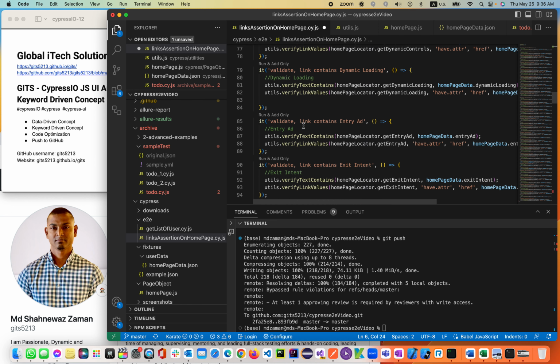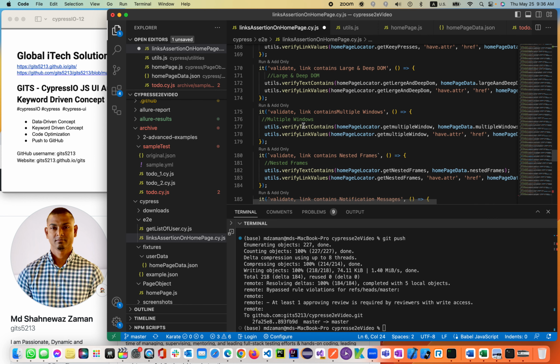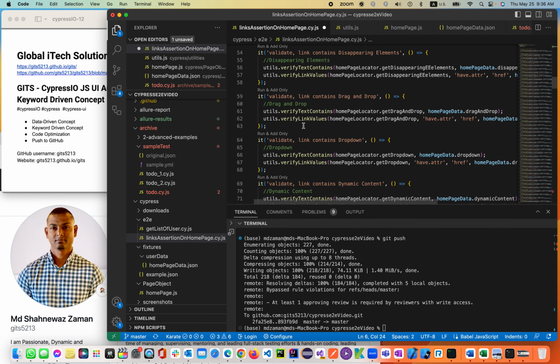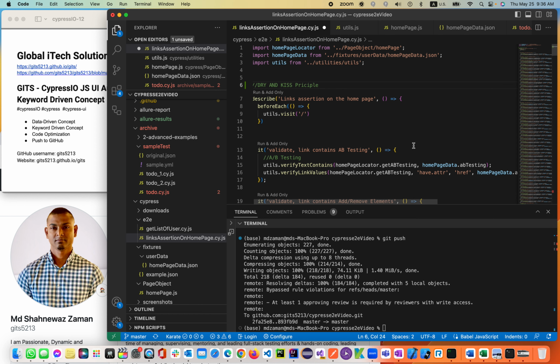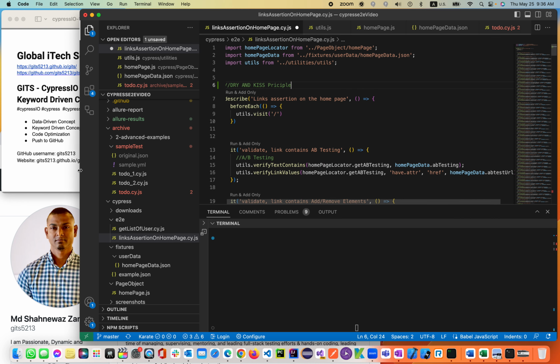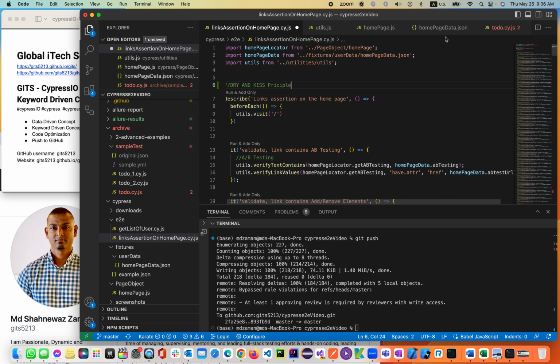Right now you see that there are 230 lines of code. It is very confusing, and it will be a nightmare to maintain the code, right? Let's do the code optimization. How do we do that? We'll be doing it in 3 different sections.